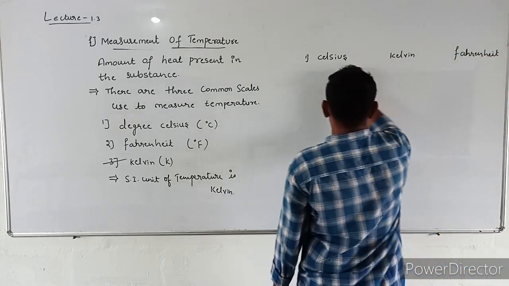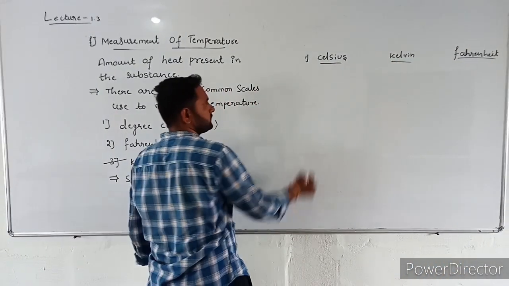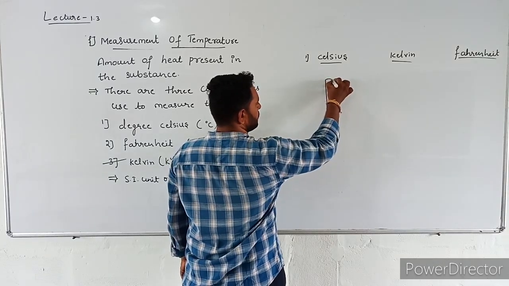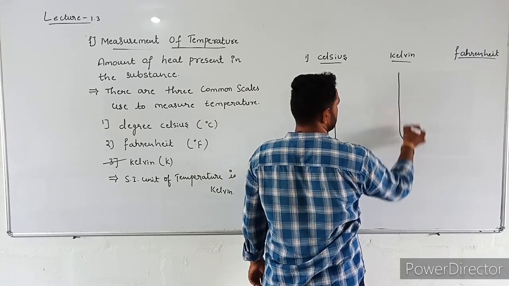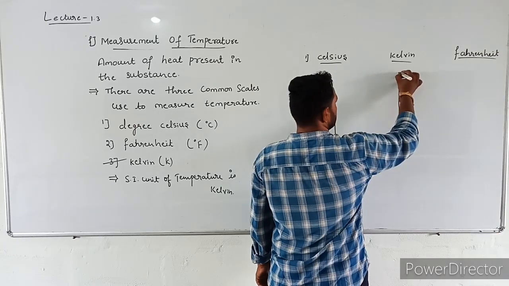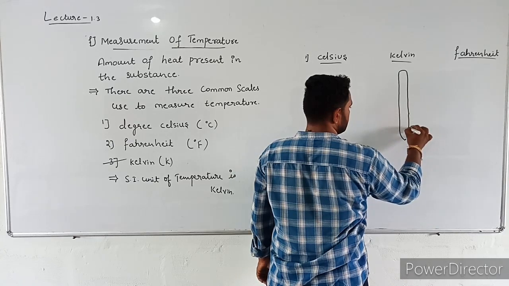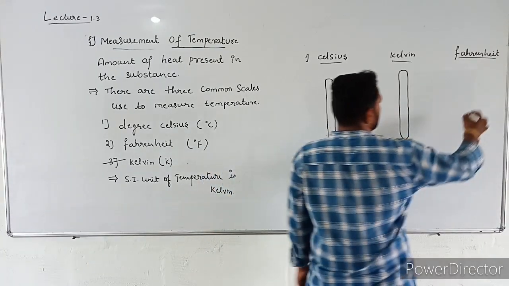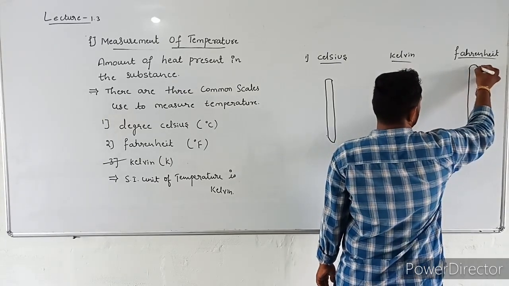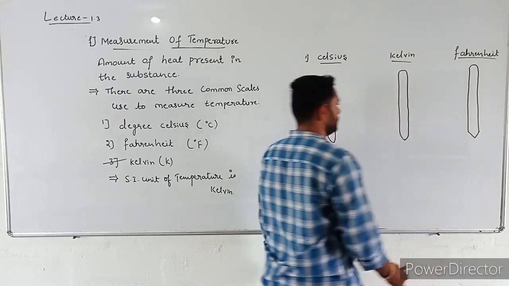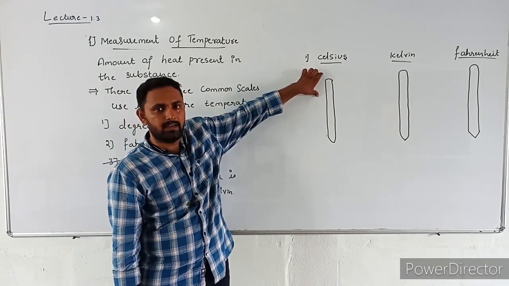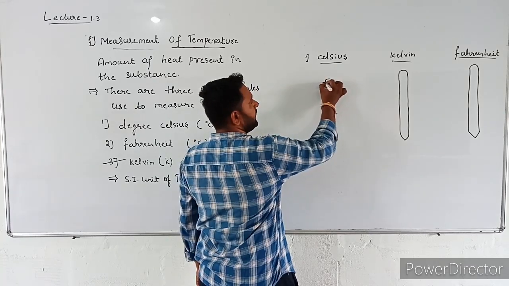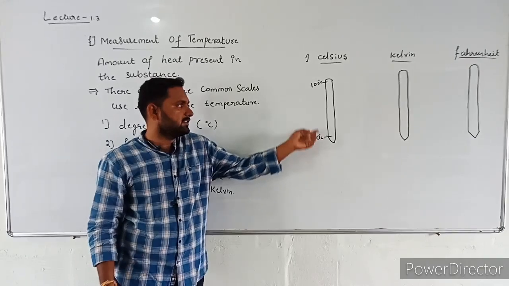The Celsius scale is calibrated from 0 degree Celsius to 100 degree Celsius.